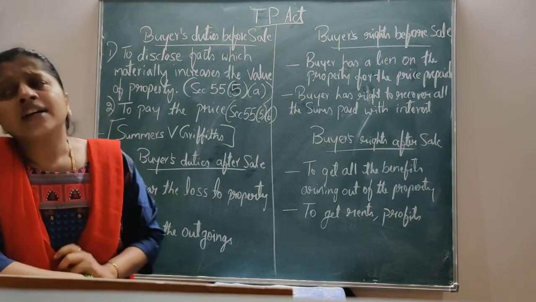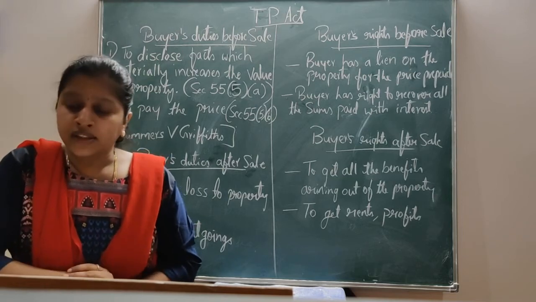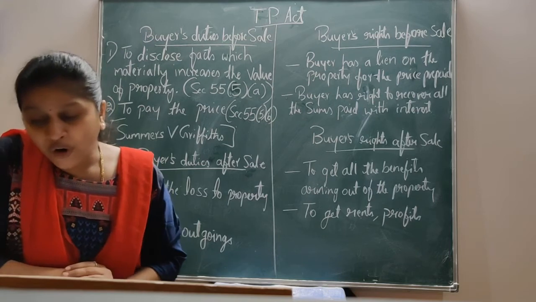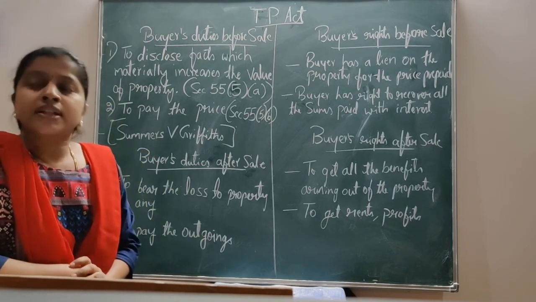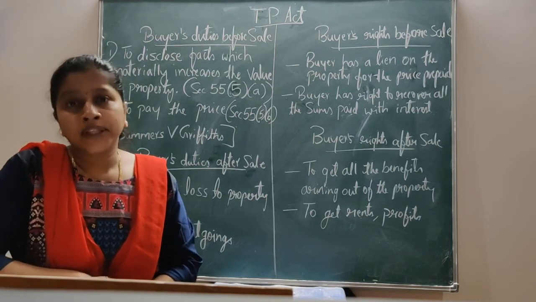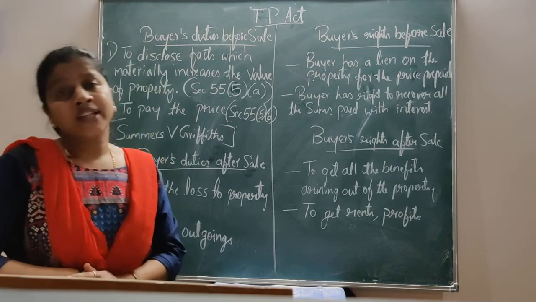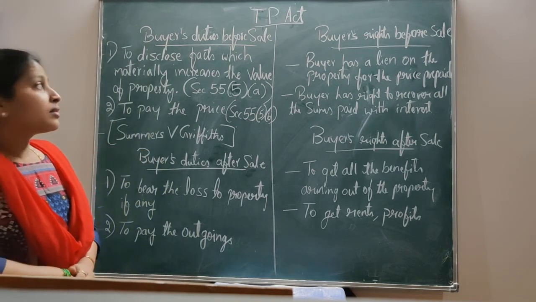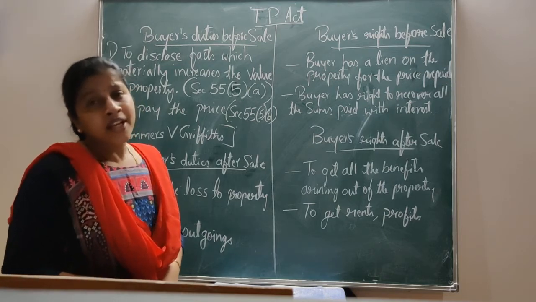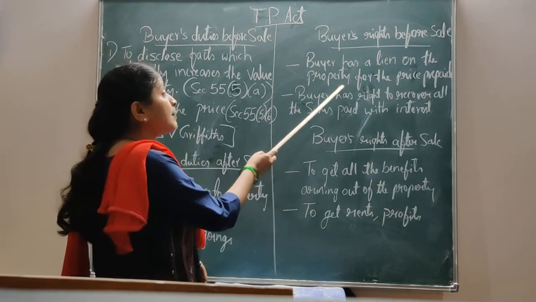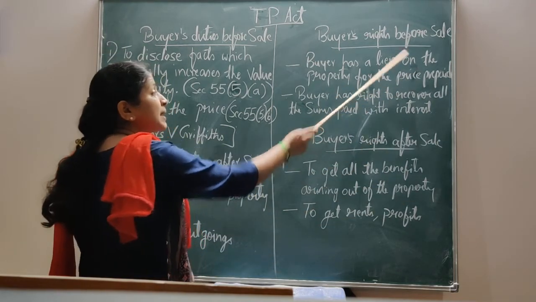Here, the sale deed may not take effect due to the default of the seller, or the seller may refuse to sell the property to the buyer. Seller may refuse to execute the conveyance. These are circumstances where the property cannot be transferred to the buyer, and at that time the buyer has the lien on the property for the price prepaid.